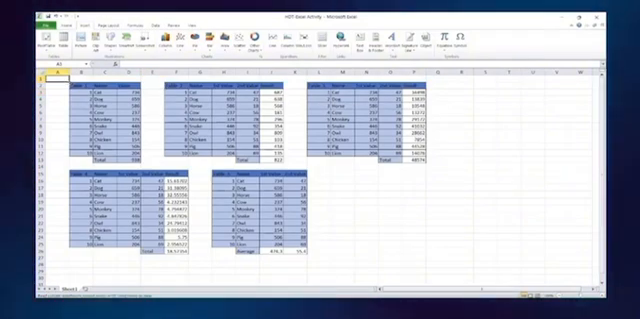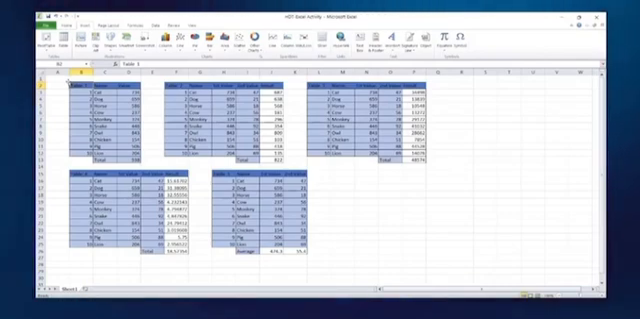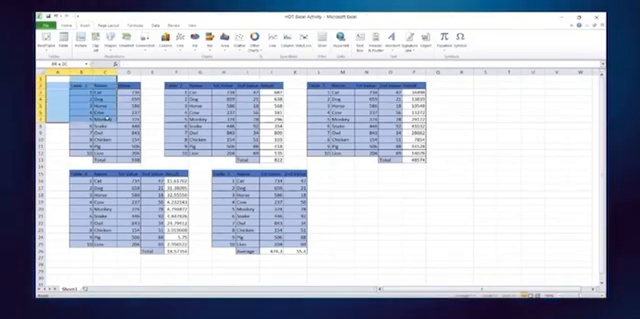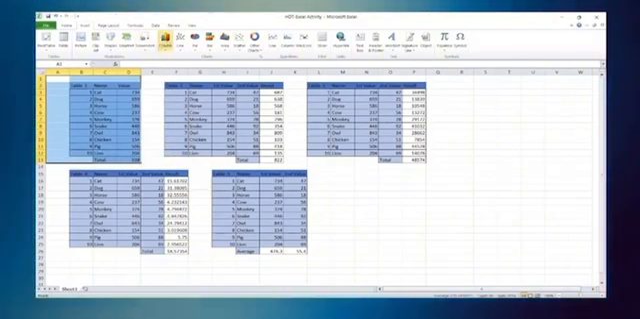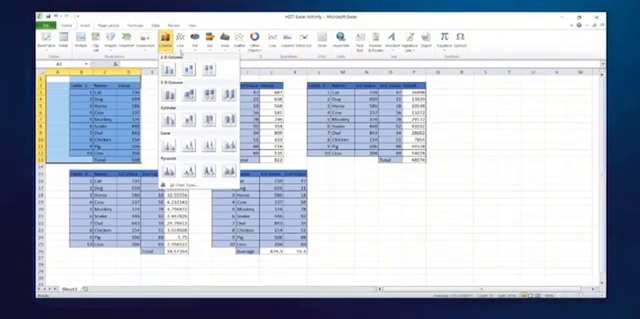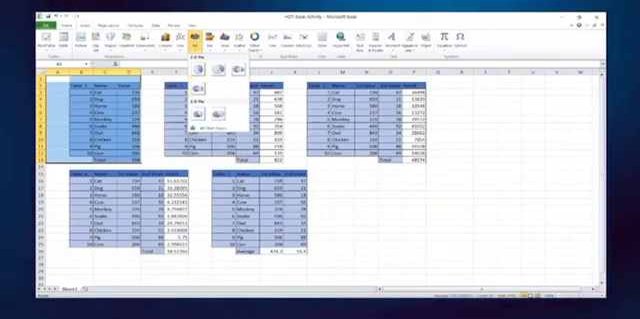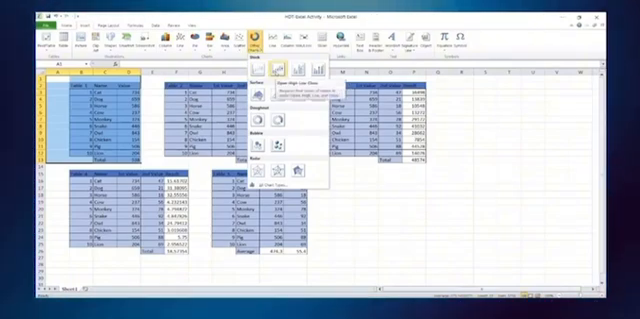The fourth one is data analysis tools. Excel offers a range of data analysis tools including sorting, filtering, and pivot tables to help you gain insights from your data. The last one is collaboration. Excel allows you to share and collaborate on spreadsheets with others, making it a great tool for teamwork.